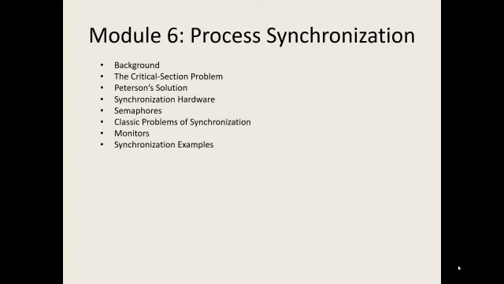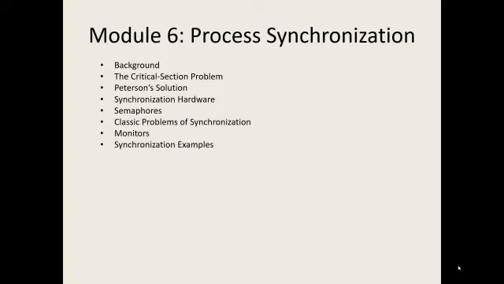Then to overcome the process synchronization problem, there are multiple solutions. Peterson's solution is one such solution. There are many solutions that we will discuss here: lock and key, swap, semaphores. So we will see what solutions are available for the process synchronization problem.